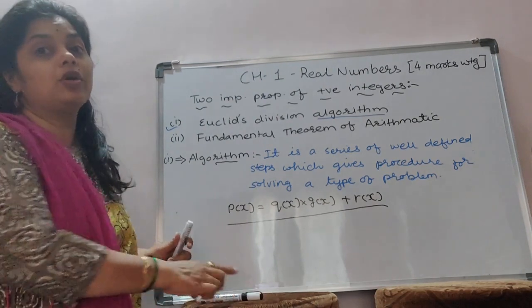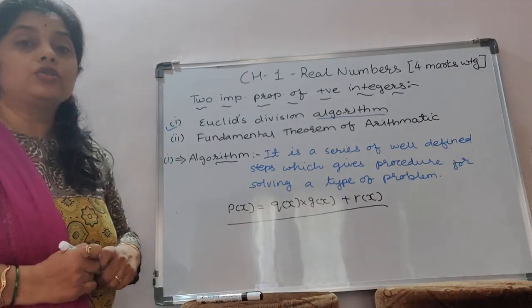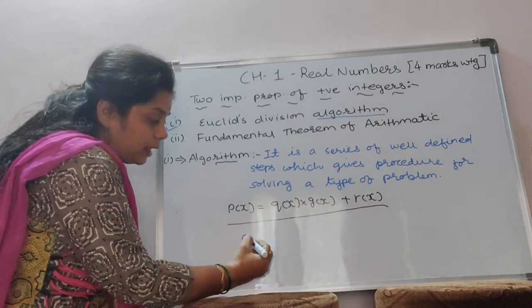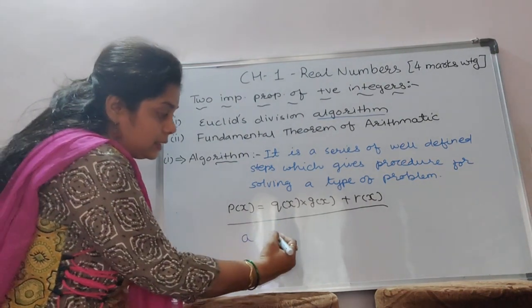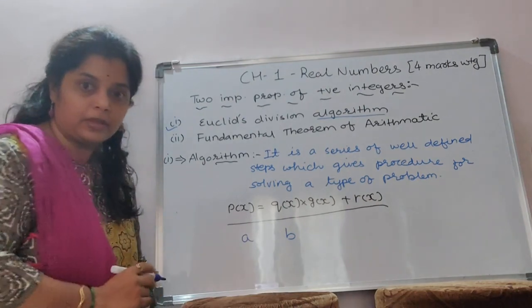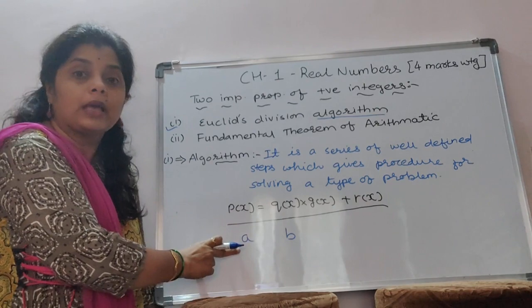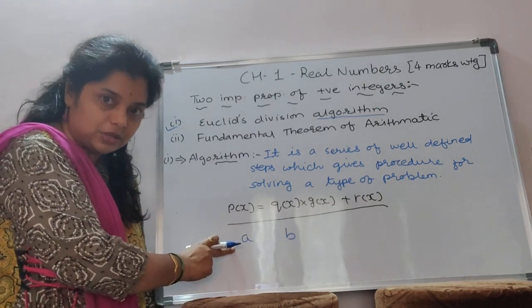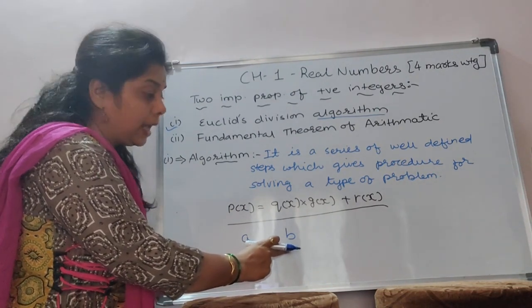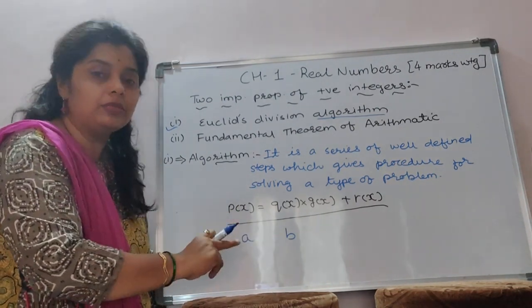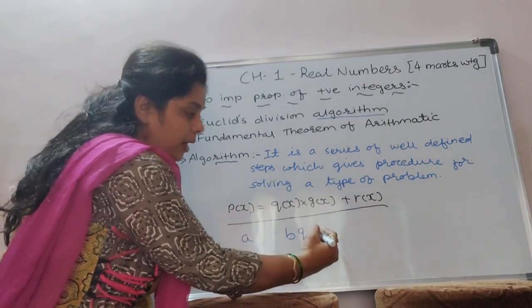But here the symbols are quite different, and this is regarding just positive integers. So here it is denoted that let a be any positive integer. It is divided by b. So in short, a is the dividend, b is the divisor. So take any positive integer a which is divided by a positive integer b, and after that by the division method we can get a quotient and remainder